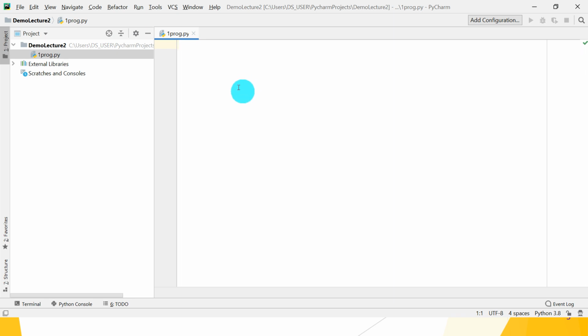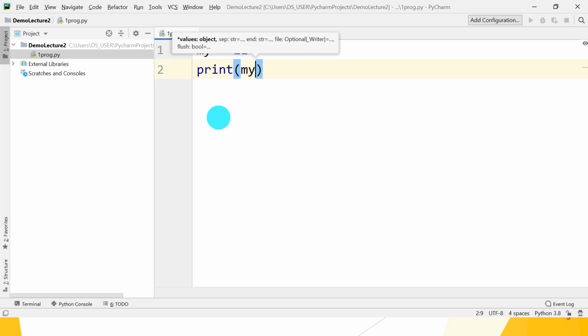So what is the code we want to write? Suppose my is equal to 21. So now here my becomes automatically of type int. No need to write int here as a data type name. Next we want to print it. So how to print it? Using the print function. So print, give the name of the variable. What is the name of the variable? my. Okay, no need to write a semicolon at the end of the print statement in Python.